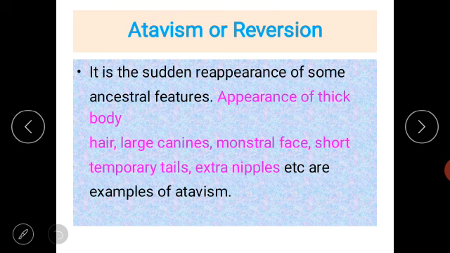Means, if suppose any organ was present in the human being, at the middle stage that organ disappears; first of all it becomes non-functional, and then it disappears, and then again some years later that same organ can reappear in the human being. That process is called atavism or reversion. These are examples of atavism.